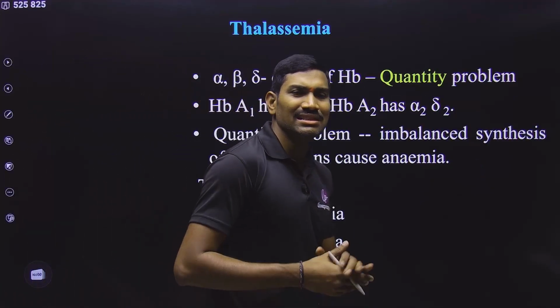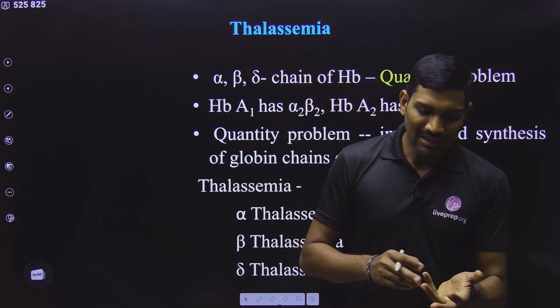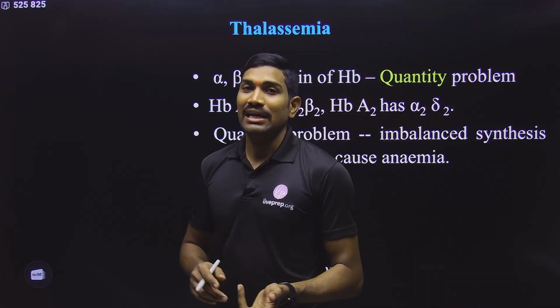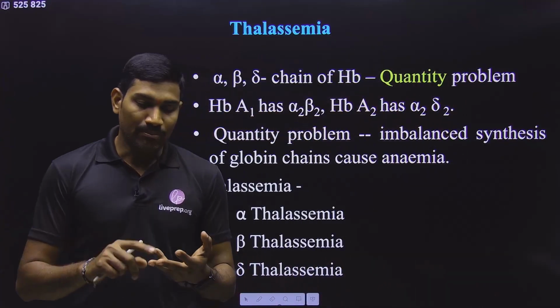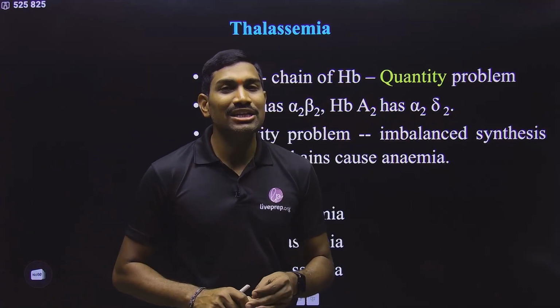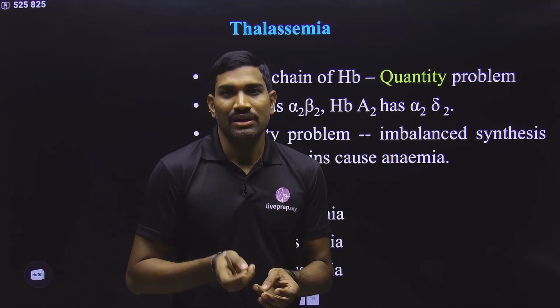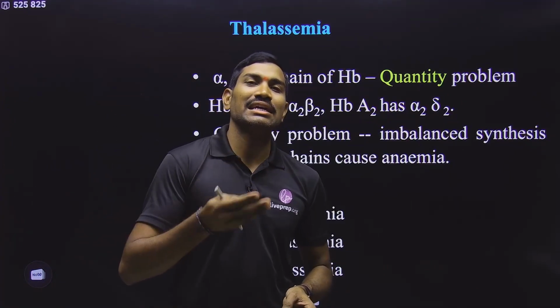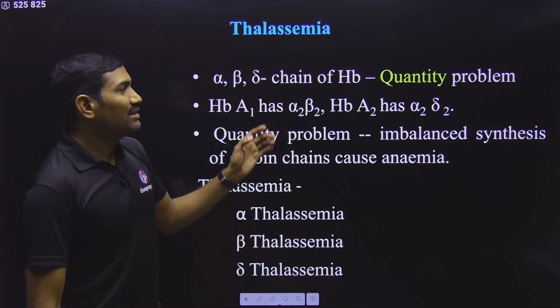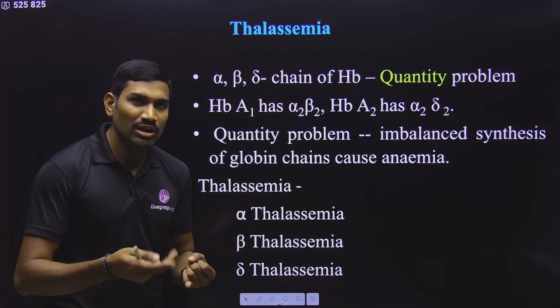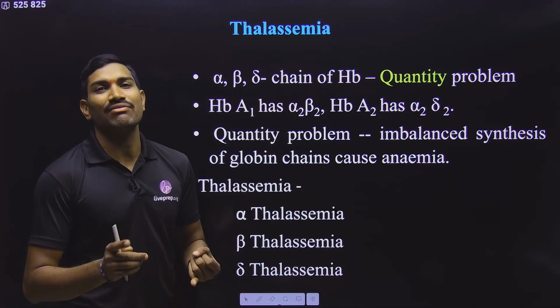Next one is regarding thalassemia. In the hemoglobin, alpha chains and beta chains are present. In sickle cell anemia, what happens? The beta chain is produced, but it is not a normal type. There is a change in the amino acid, and that type of beta chain is produced. But in thalassemia, if the alpha chain is not produced or less produced, it is alpha thalassemia.